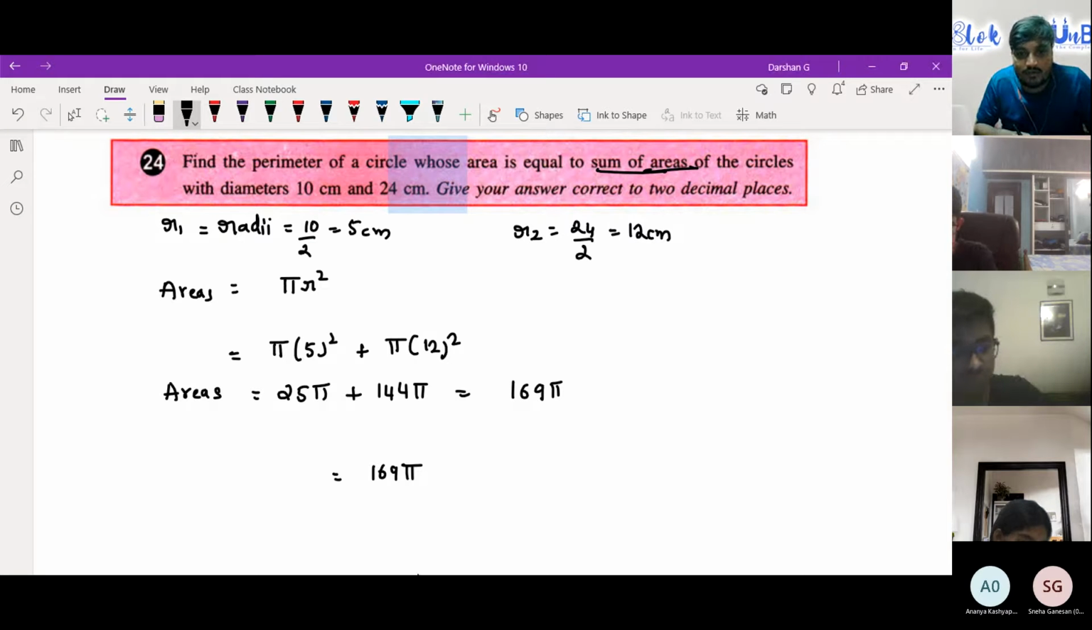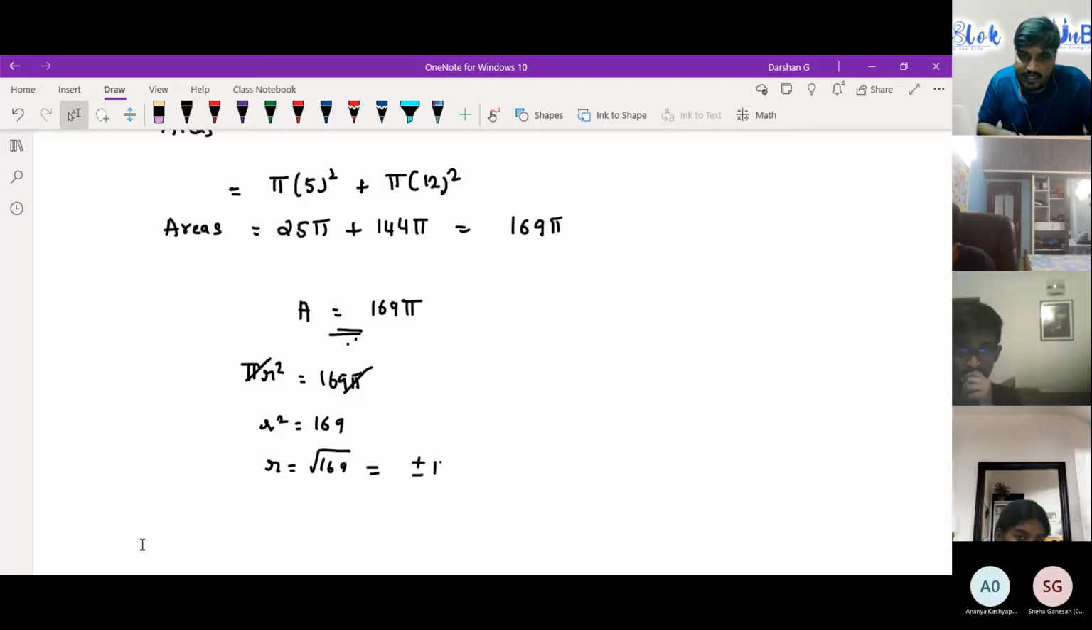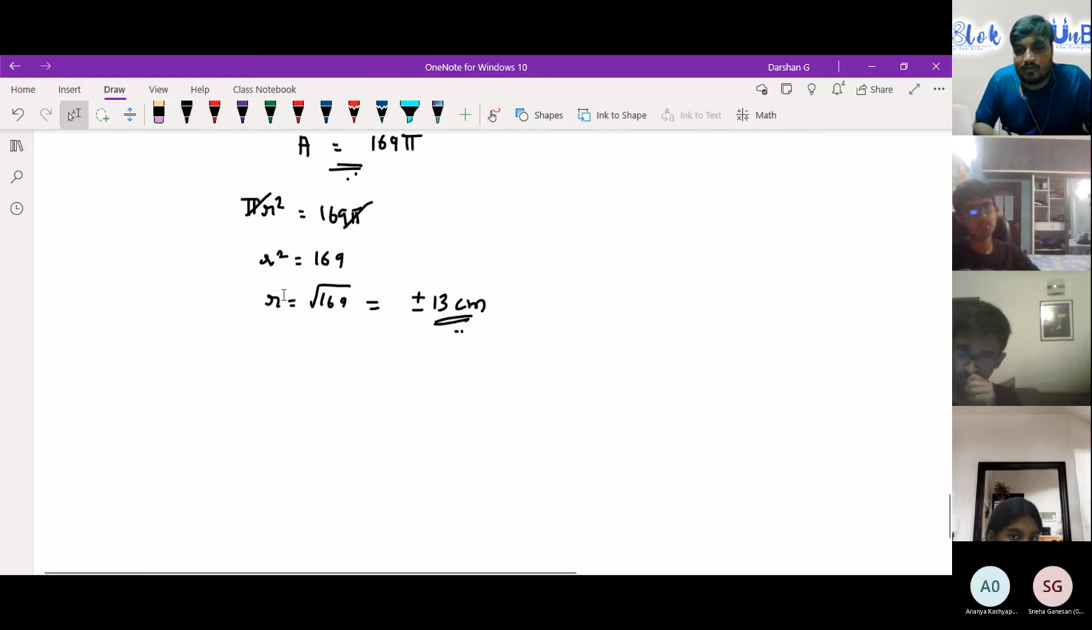Okay, the area we have got is 169 pi. What is the sum of areas equal to? The area is pi r square again. Pi r square equals 169 pi. Pi and pi got cancelled. r square equals 169. What is r equal to? Root of 169. The answer would be plus or minus 13 centimeter. Only plus 13 centimeter is possible because negative 13 centimeter is not there in any kind of circle, right?